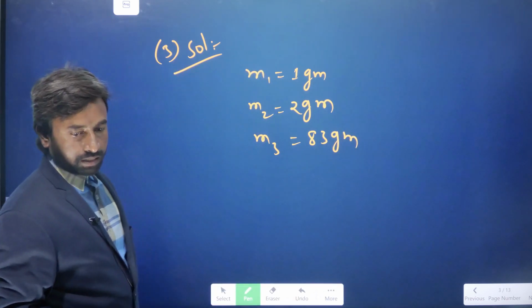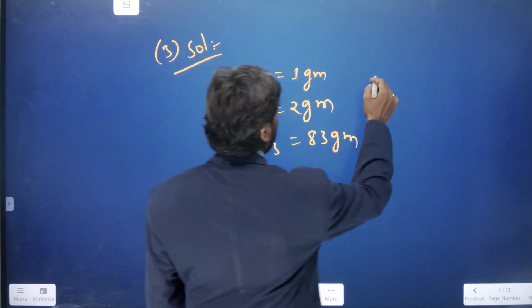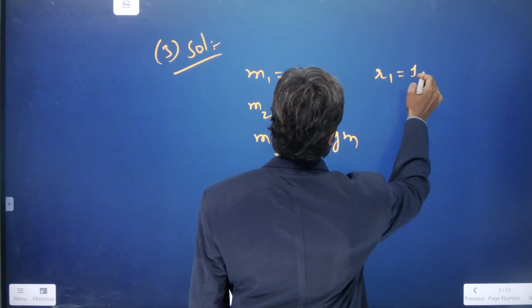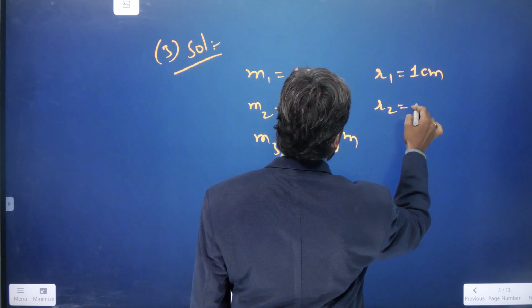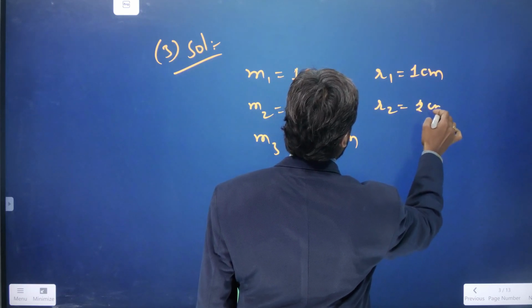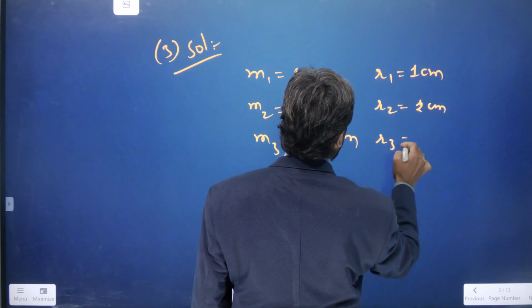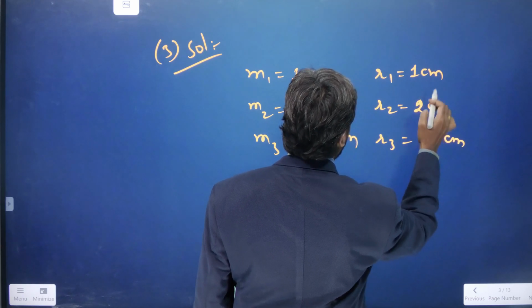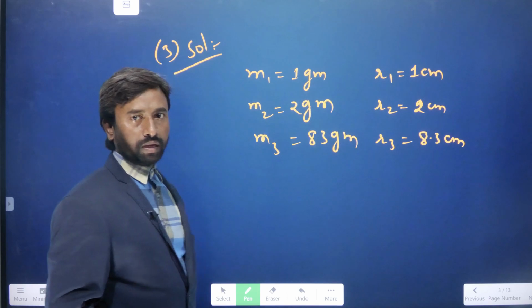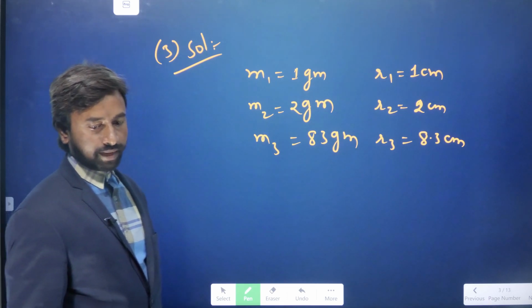And M1 particle is at a distance of 1 centimeter from the axis of rotation. This is 1 centimeter. And R2 is at a distance of how much there? 2 centimeters. And R3 is at a distance of 8.3 centimeters is given there. These are the perpendicular distances from the axis of rotation.